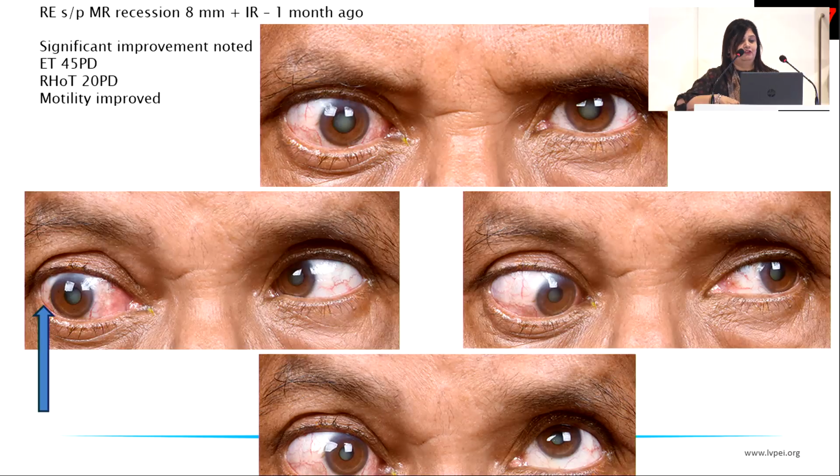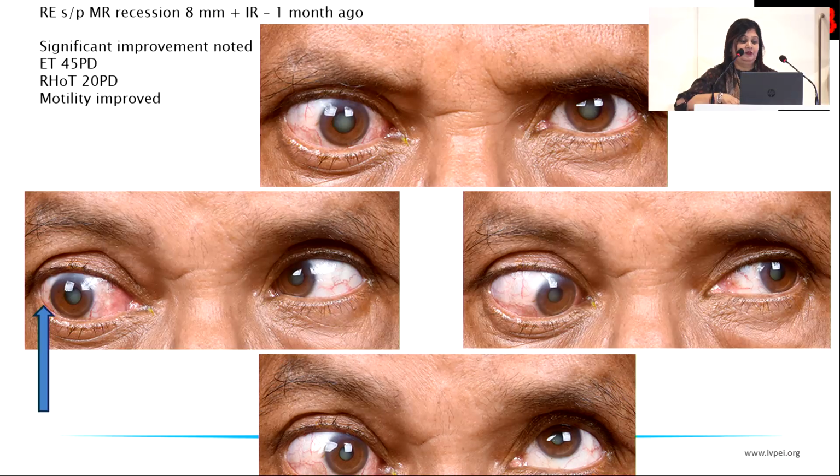These are his photos. He first presented in 2023. This was last year, 2024, around this time. And there was a significant improvement. The recession was kind of supramaximal for the medial rectus and inferior rectus because we don't always do 8, but then I just didn't know how to get anywhere close to that 80. So he now had an esotropia of 45 and a small right hypotropia. The motility was somewhat better, but there is still that limitation of abduction that you can see in the right eye with the blue arrow.